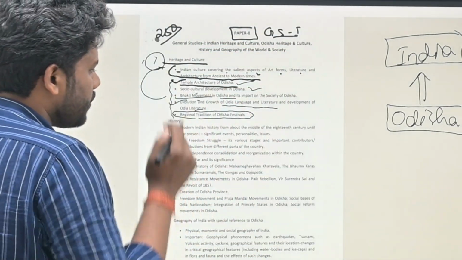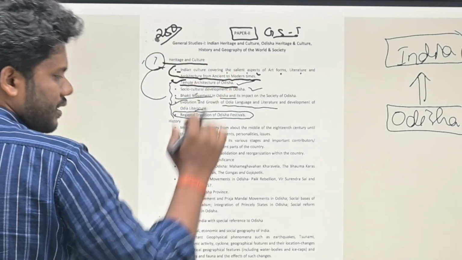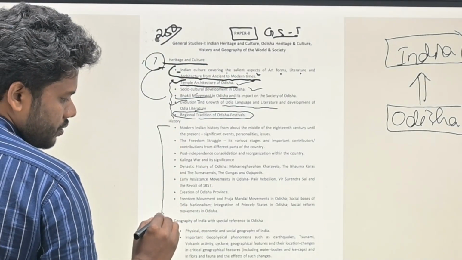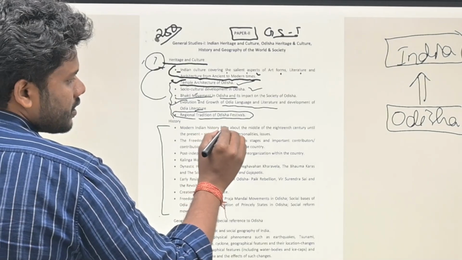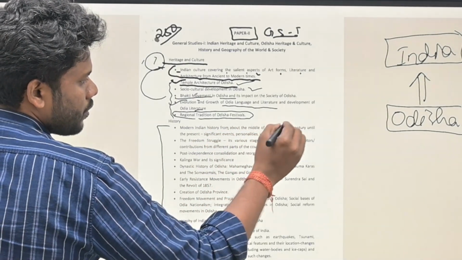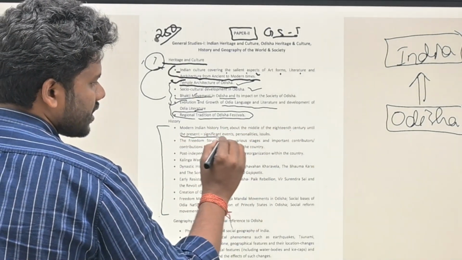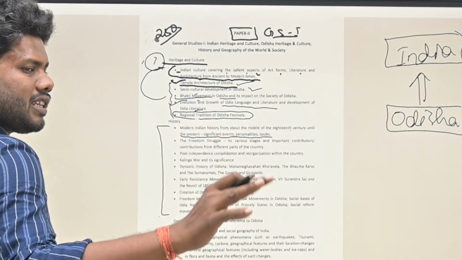Correct? Like that way, if you go for the history part, this is art and culture. Next one is the history part. If you see modern Indian history from about the middle of the 18th century until the present: significant events, personalities, issues. That means they are including everything.